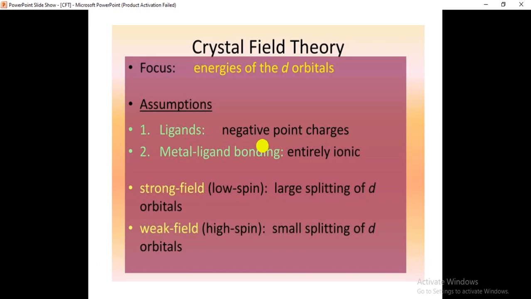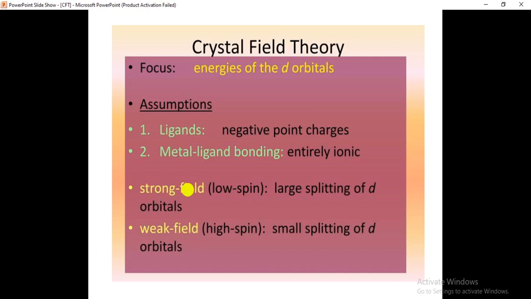Whatever the groups or atoms having the capacity to donate the electrons to the metal atoms, metal ions, those are called ligands here. What is the metal ligand bonding? Here the metal ligand bonding is entirely ionic, electrostatic. Is it clear? Here we have two terminologies. We have here the strong field and weak field.